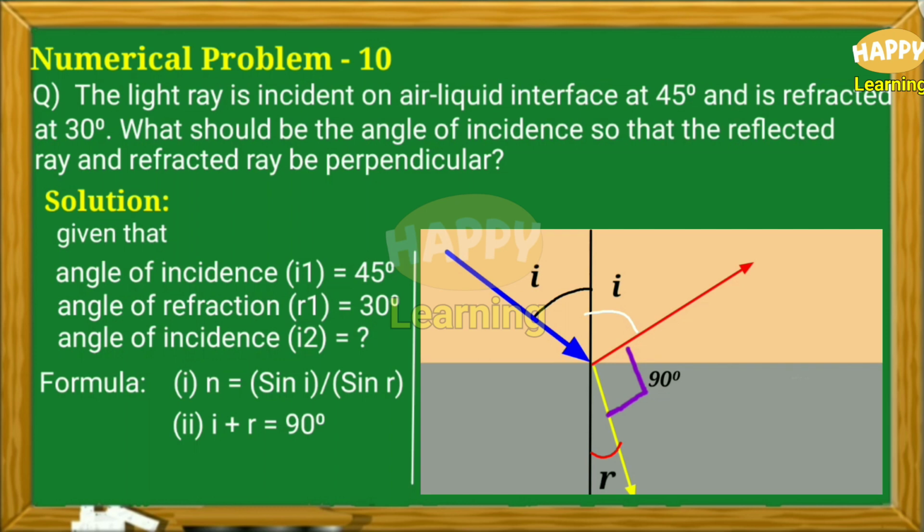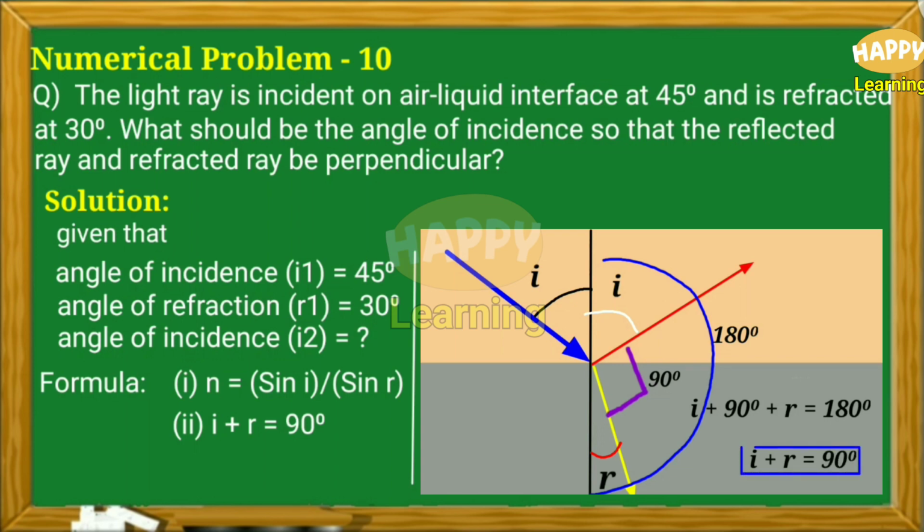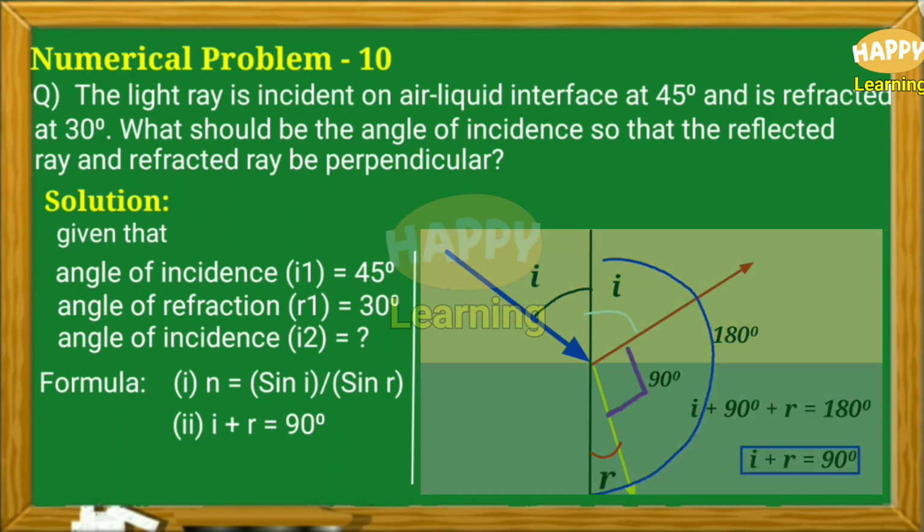From the diagram, the total angle on this normal will be 180 degree. Then I plus 90 degree plus R is equal to 180 degree. Then I plus R is equal to 90 degree. Thus, the condition for the reflected ray and refracted ray to be perpendicular to each other is I plus R is equal to 90 degree.